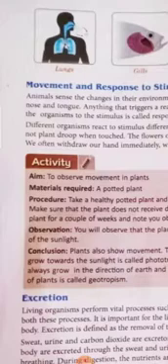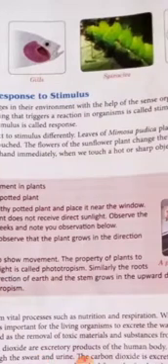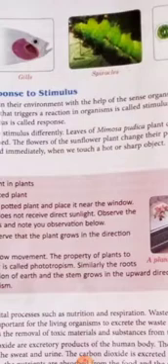Different organisms react to stimuli differently. The leaves of the mimosa plant close when we touch them. Another example of response to stimuli is in animals. Animals can also respond to stimuli. For example, when we move toward a bird, it flies away from us. In this case, fear is a stimulus and the bird responds by moving away.